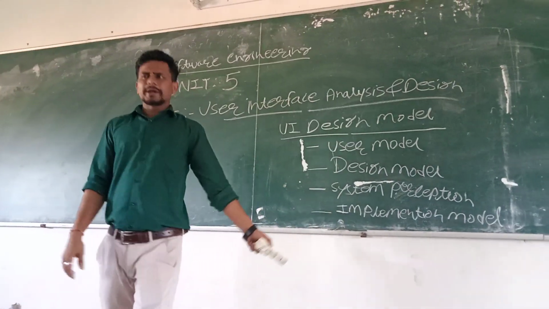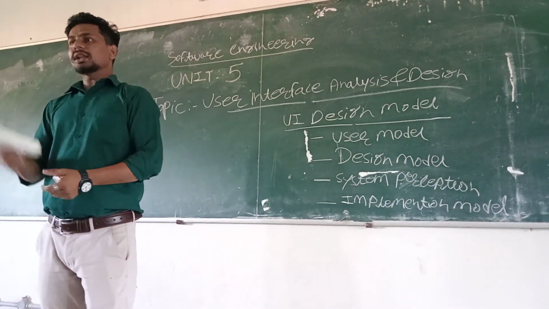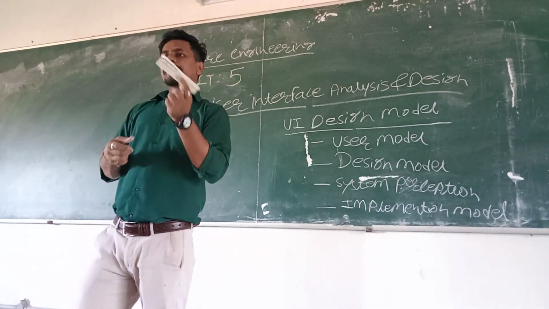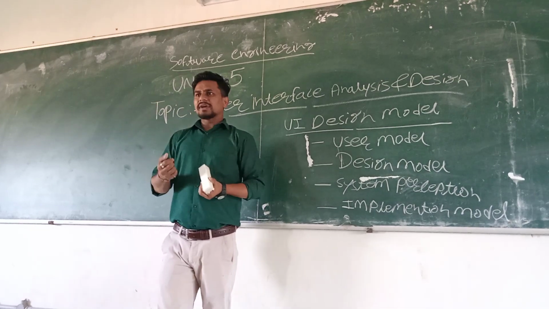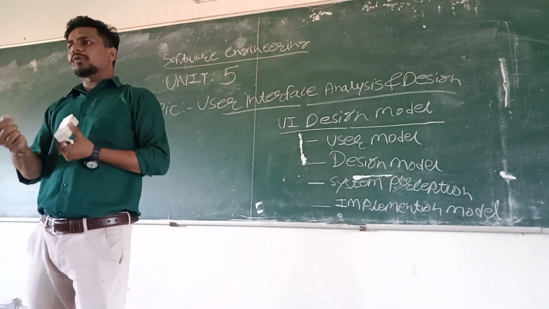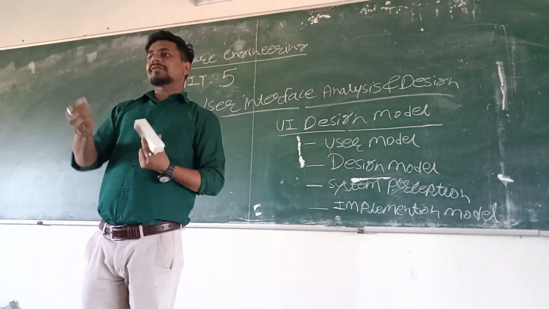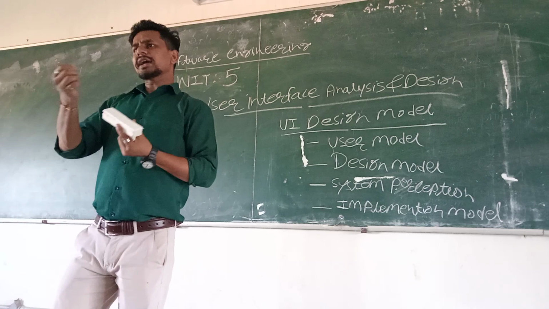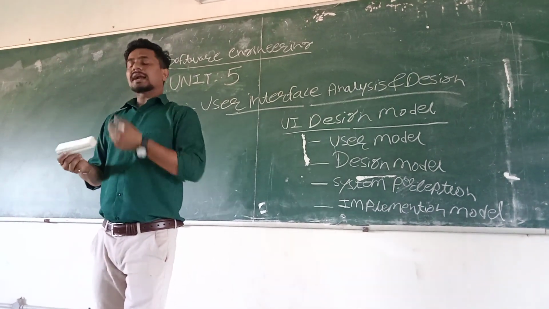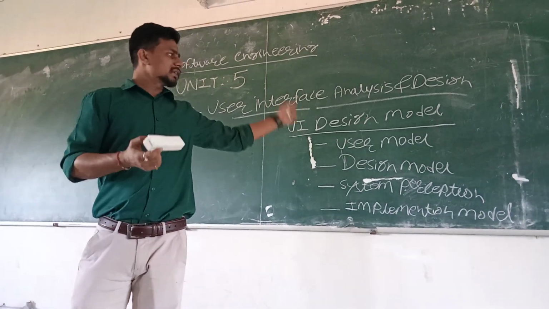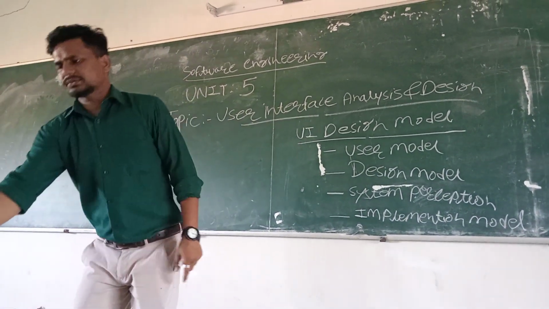Fourth one is the implementation model. The implementation model is nothing but implementing a model. If we are doing coding, we initialize data. After that we provide input data, then we provide output data, then we provide split data, and after that we give output. Right? That output is nothing but our implementation data. That is nothing but your UI design models.